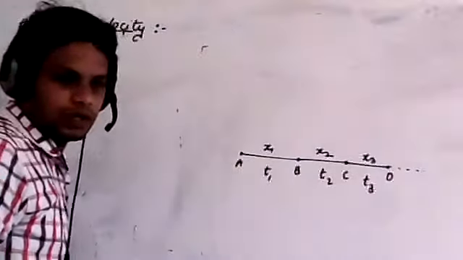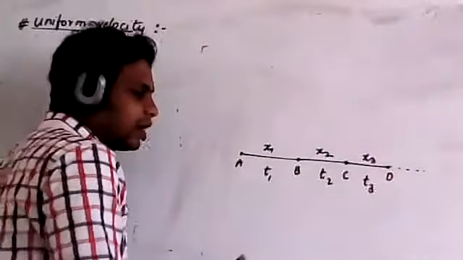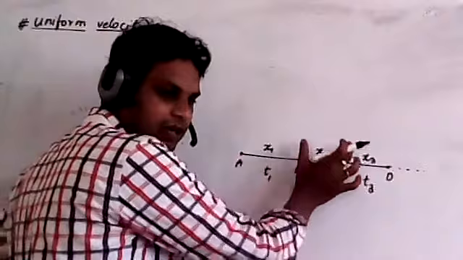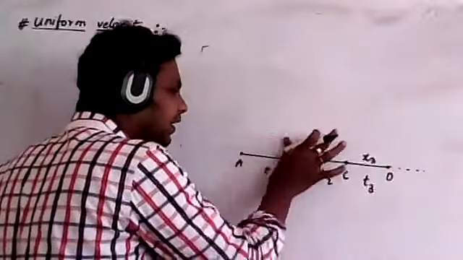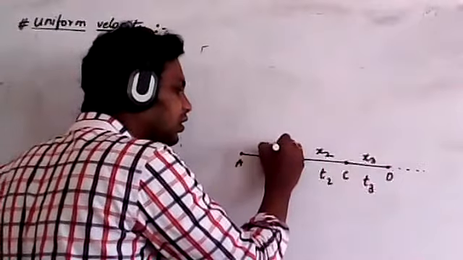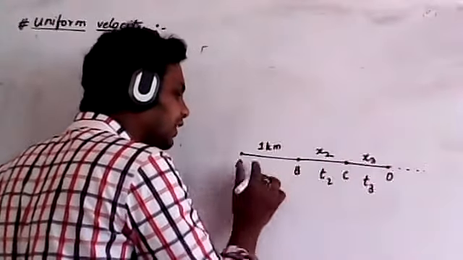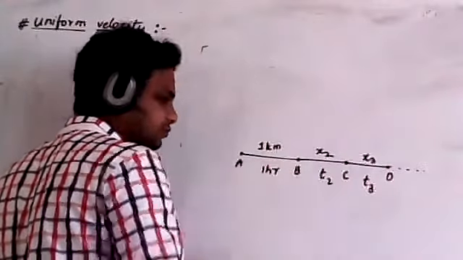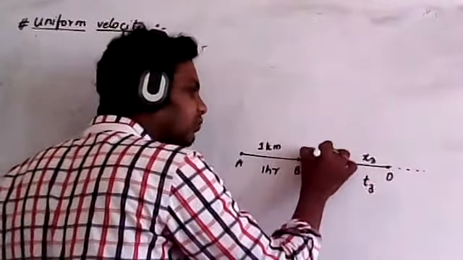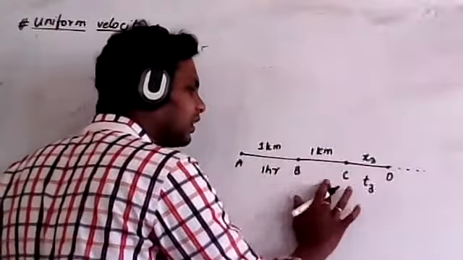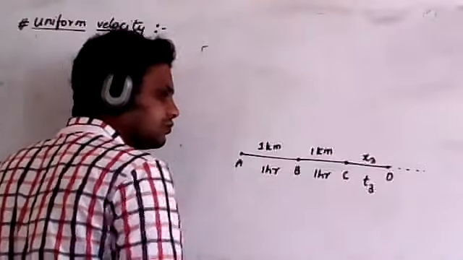For example, if a body covers equal distances in equal intervals of time, I will take x1 as 1 kilometer and time as 1 hour. Now B to C distance is also 1 kilometer, and time taken is 1 hour.